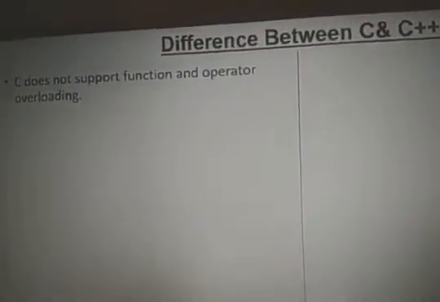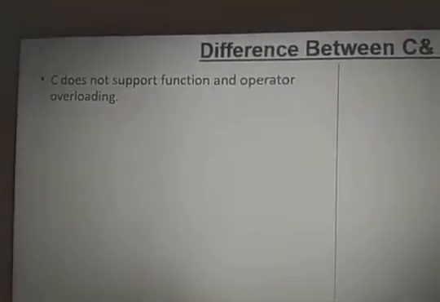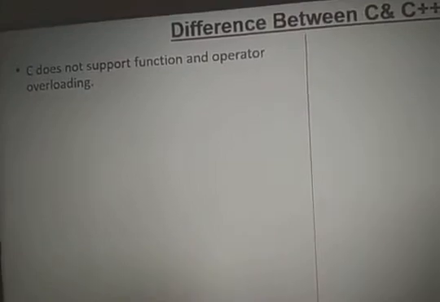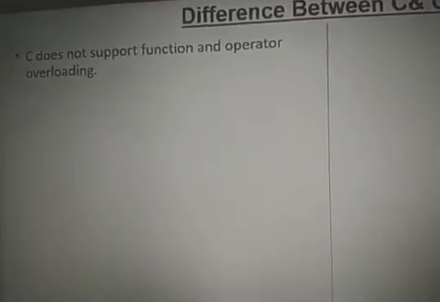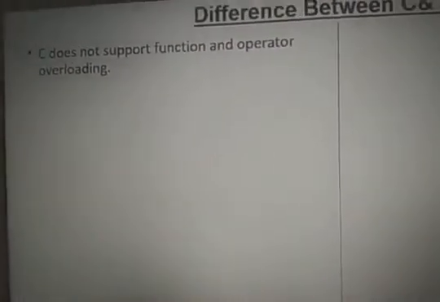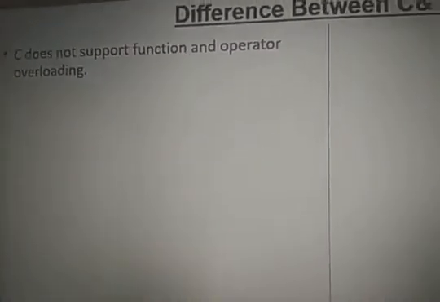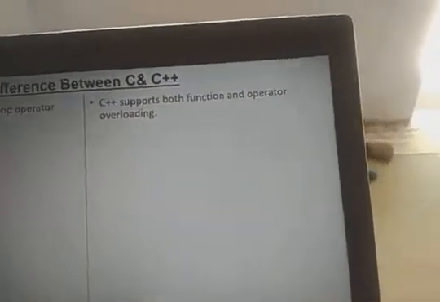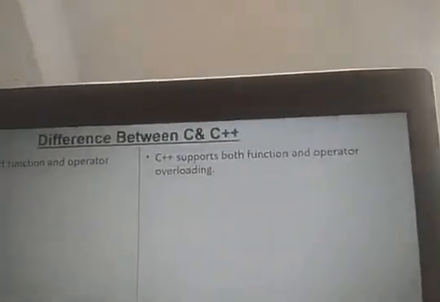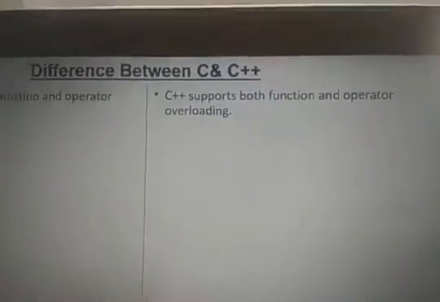Again, one more difference is there. C does not support function overloading and operator overloading; they are not possible. As an analogy, as per the concept of C, I can't take more than one class except C. But in C++, I can take C, RDBMS, web technology, and placement classes; everything is possible in C++.